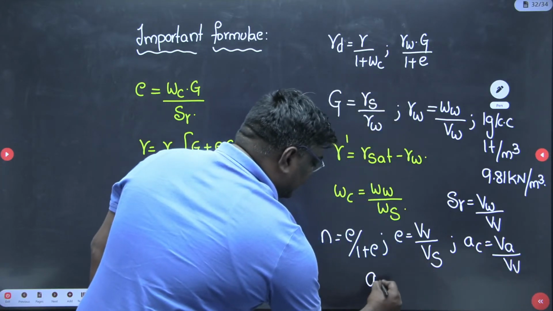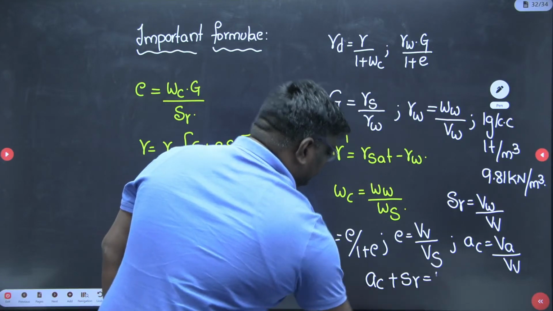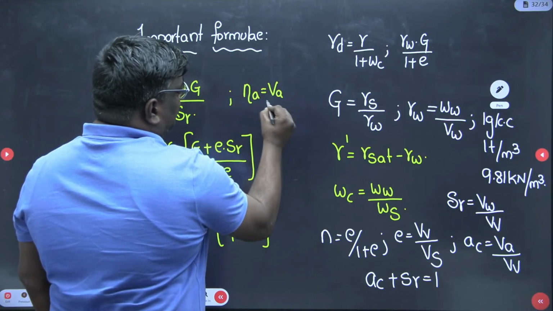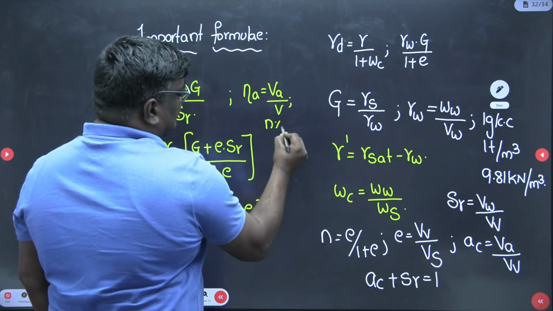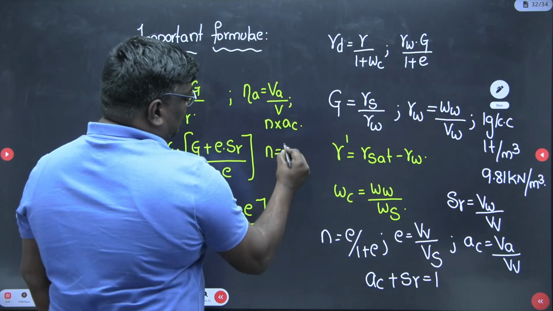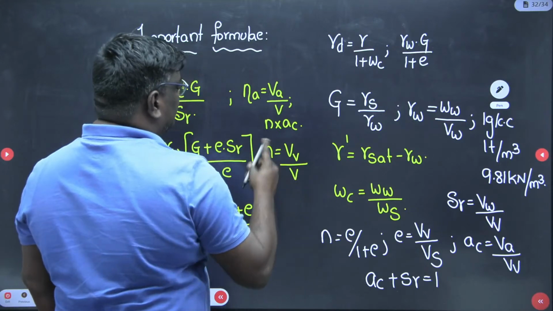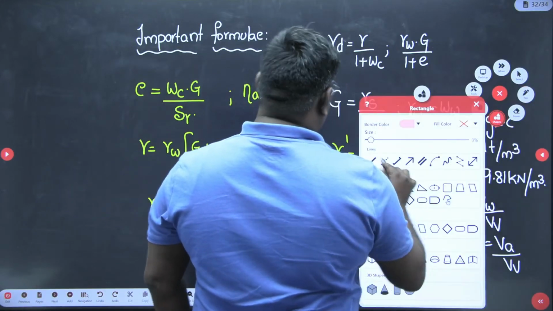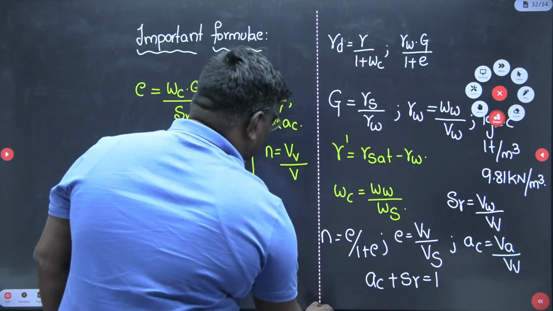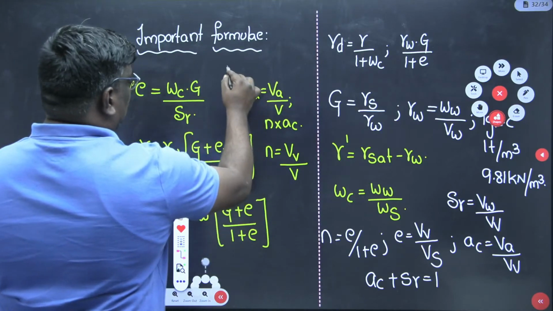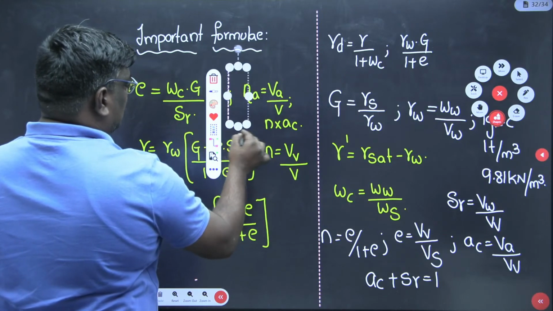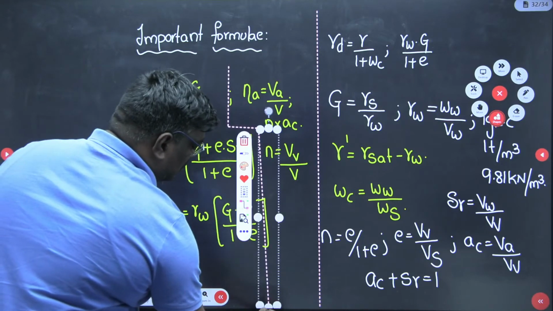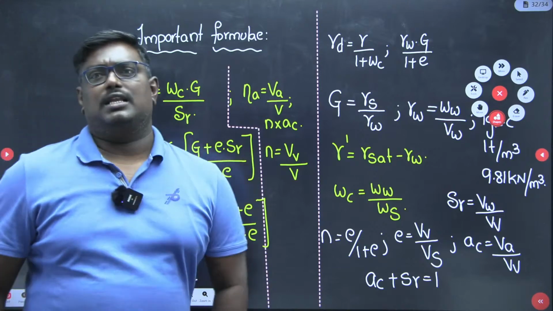Air content plus degree of saturation is equal to 1. And you can write here, Na can be written as volume of air by total volume, or Na into AC. And you can write porosity is equal to volume of voids by total volume. Okay, sir, all these are the important formulas.